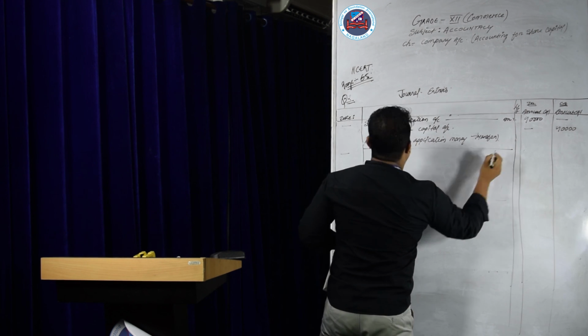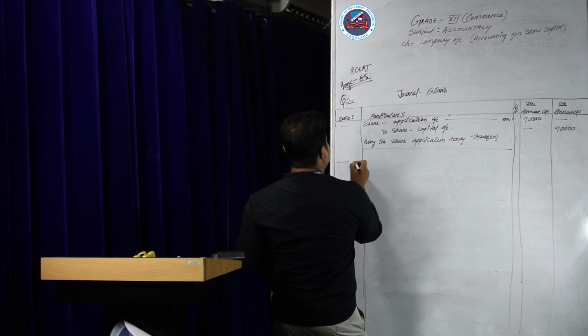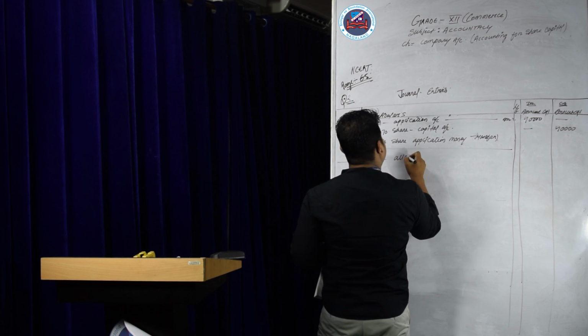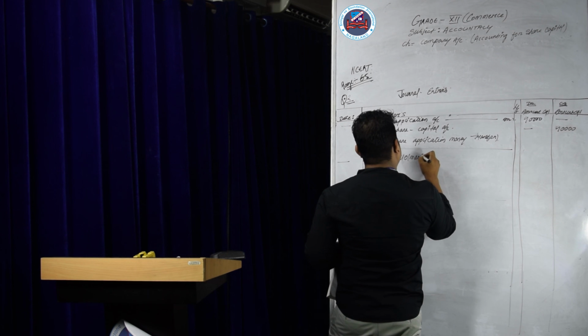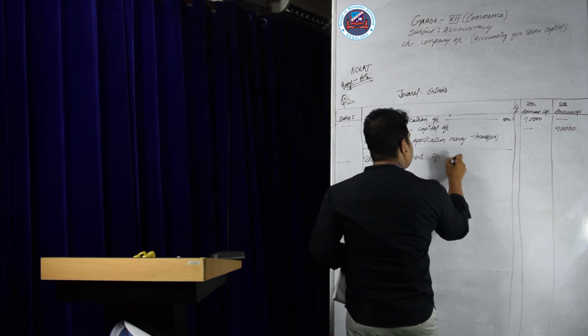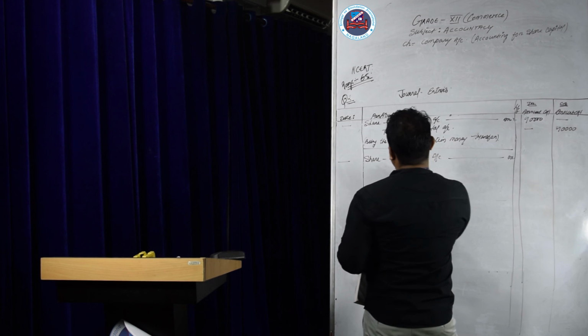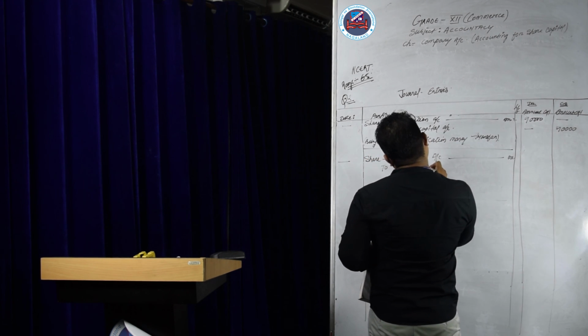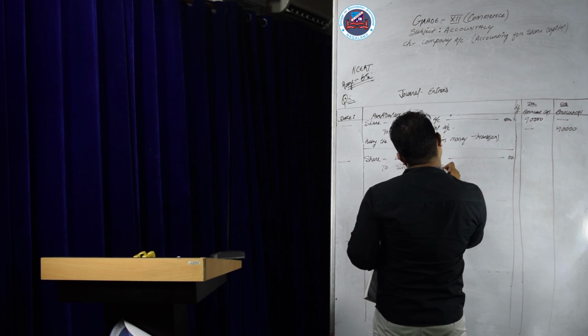Now for allotment, the due entry: share allotment account debit, to share capital account.